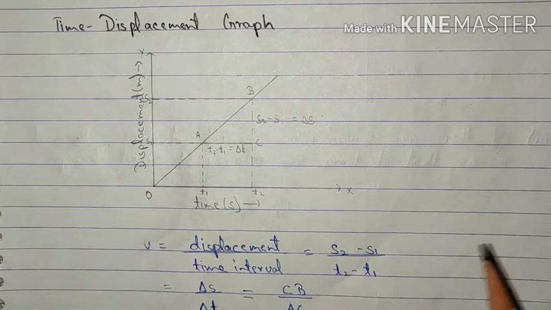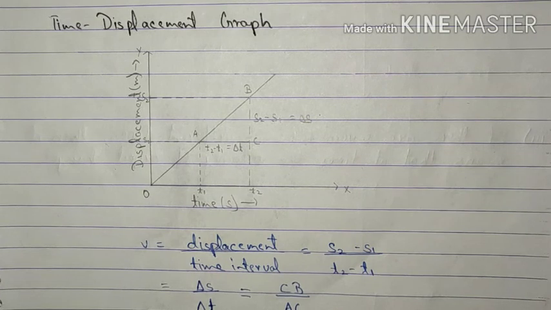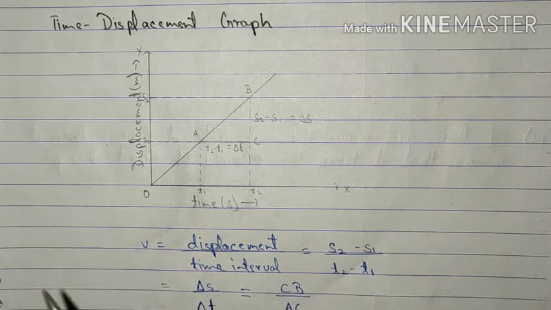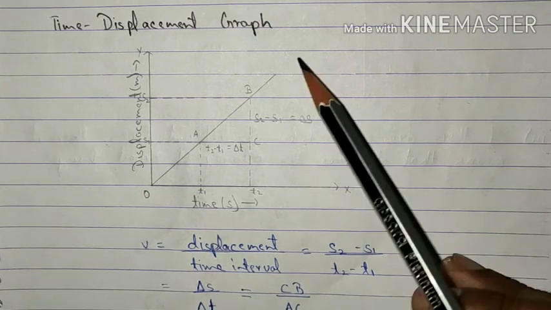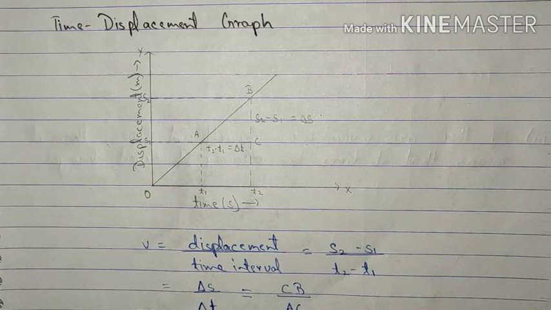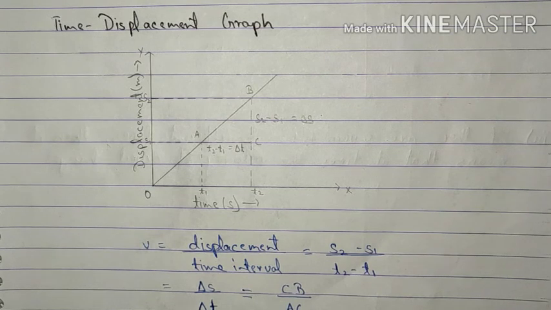As you can see in the graph itself, being an independent quantity, the time will always be taken on the x-axis. Because it's a time displacement graph, I have taken displacement on the y-axis. You can see a straight line depicting displacement with respect to time has been shown over here. Now, suppose that we have to calculate velocity from this graph. How can we do it? We can do it by finding out the slope of the graph line.